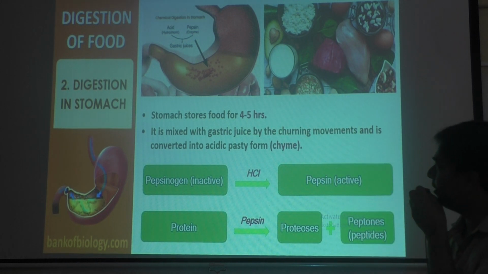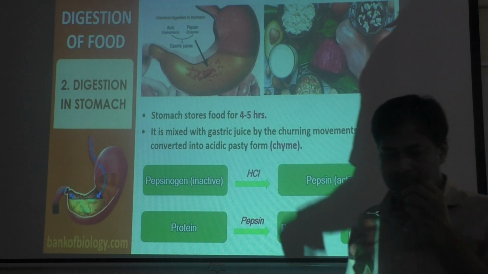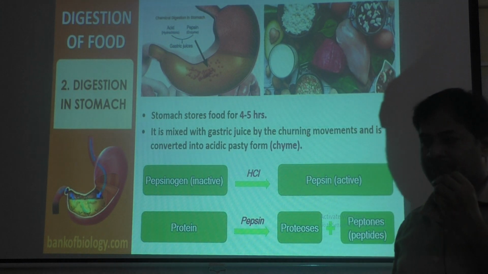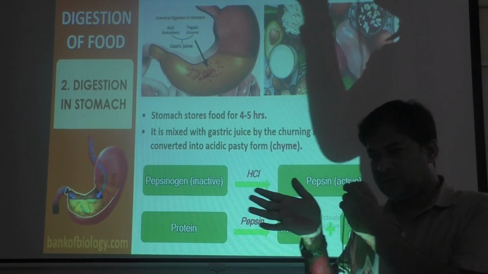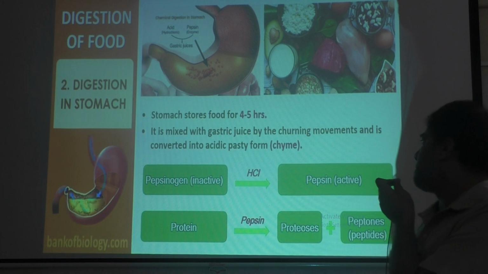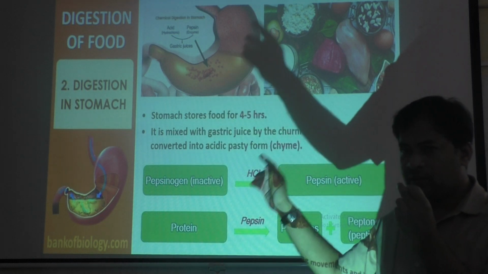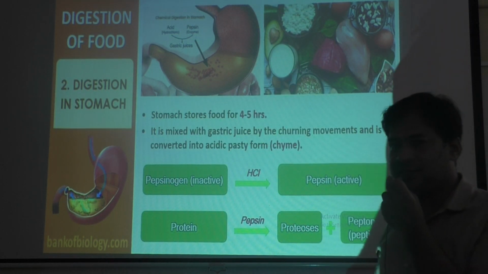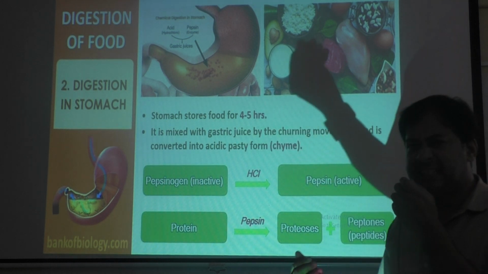Then food is mixed with gastric juice by churning movement, and it is converted into acidic pasty form. Means when food goes to the stomach, churning movement happens. Then food is converted to acidic form. Why acidic form? Because hydrochloric acid is there. Hydrochloric acid, it's an acid, will convert food into an acidic substance, which is like a paste-like material.